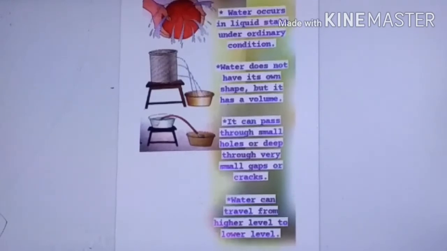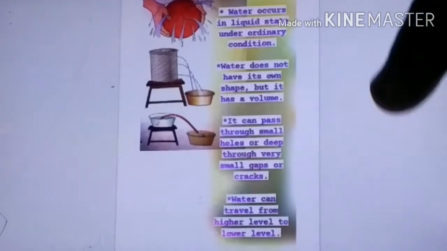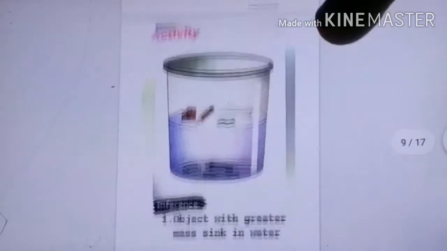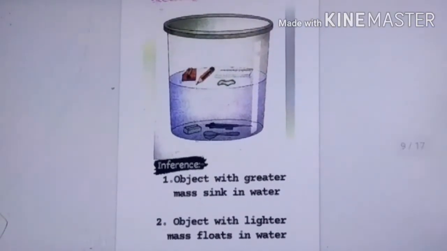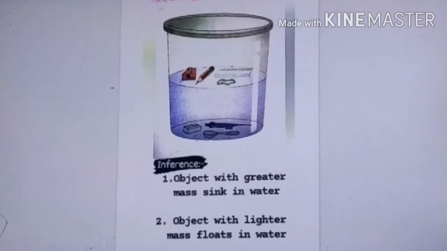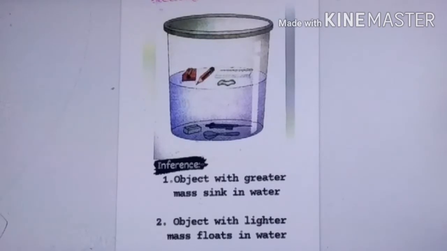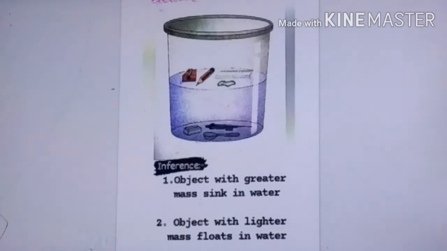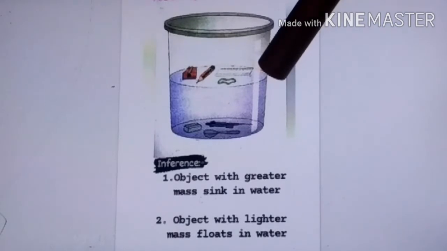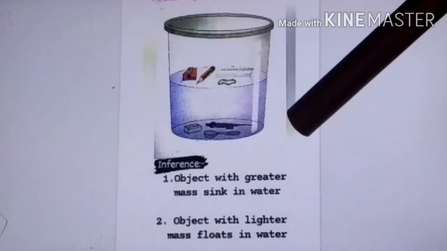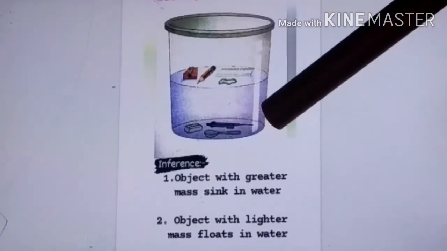Now we will move on to our next part. This is also an activity, you can try this at home. I have taken a bucket half filled with water, and in that bucket I have placed some small pencils, a small scale, a small rubber band and a sharpener.